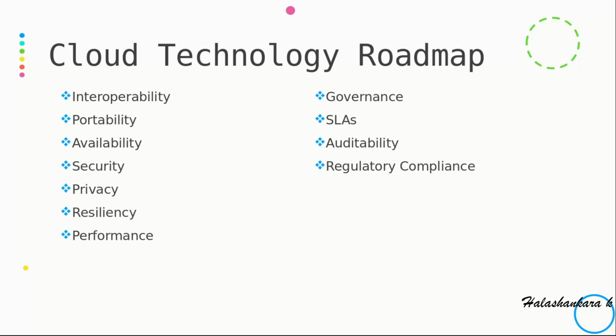In many cases, cloud governance is an extension of an existing organizational or traditional business process governance with a slightly altered risk and control landscape. So the other points we are going to see are SLAs,